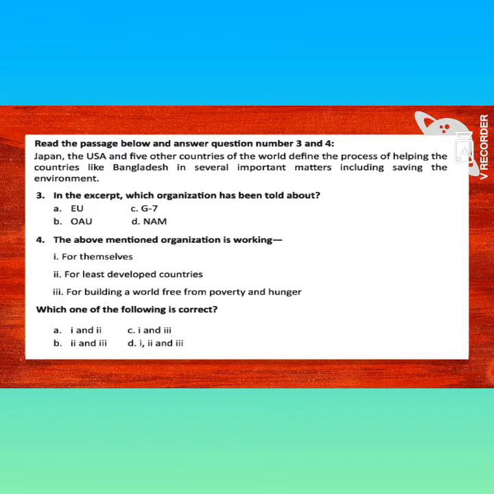We know G7 conducts its activities worldwide, for their own interest, I mean for the member countries of G7, and they also work for least developed countries all over the world, and they also work for building a world free from poverty and hunger. So the answer is D, 1, 2 and 3. Answer D. Okay.